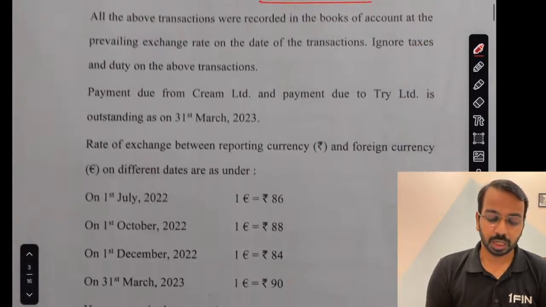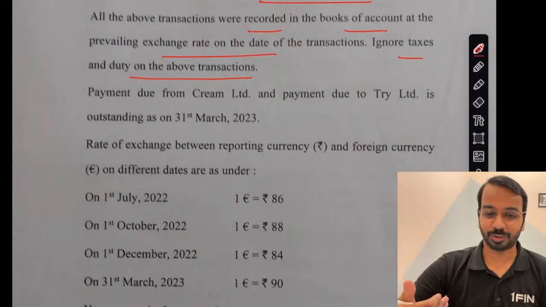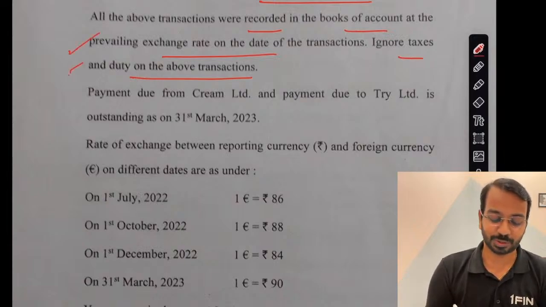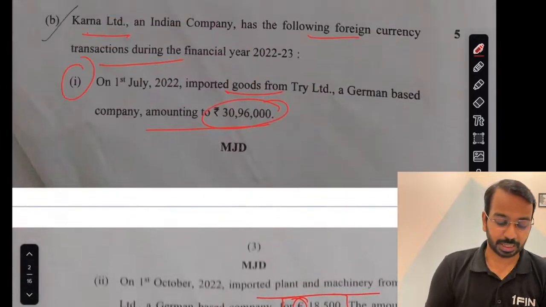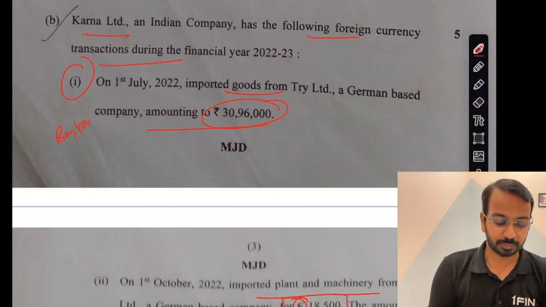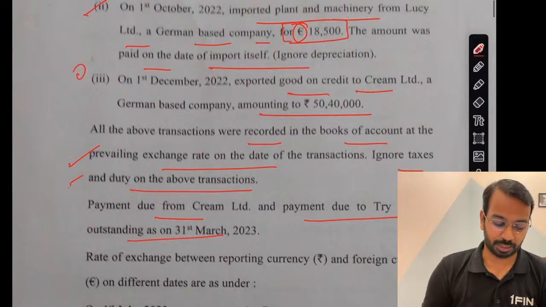Exported goods on credit to Cream Limited amounting to so and so. Okay. Now, all the above transactions were recorded at the prevailing exchange rate. Ignore tax and duty. Fine. These days, the Institute has become more clear in mentioning what is to be included, what is to be excluded. Payment due from Cream and due to Try is outstanding. So now, this is outstanding. So here we will have a restatement. This is paid and this is outstanding.